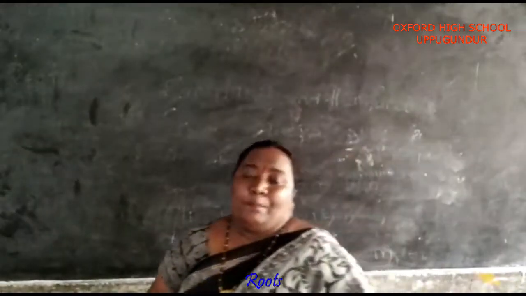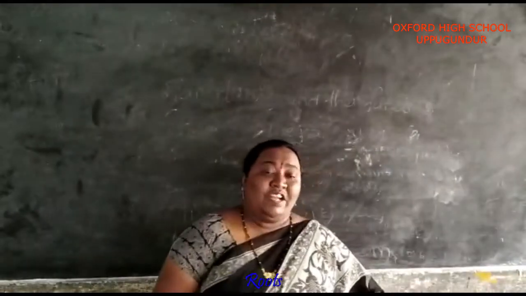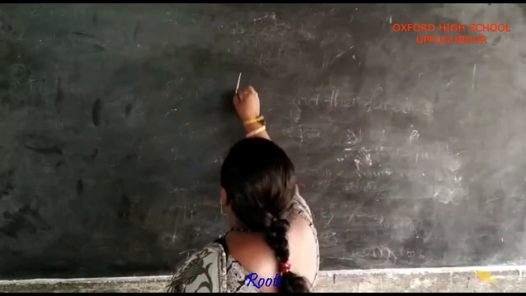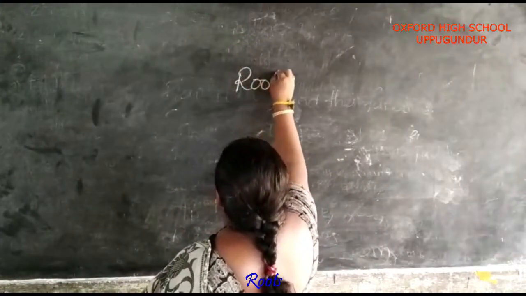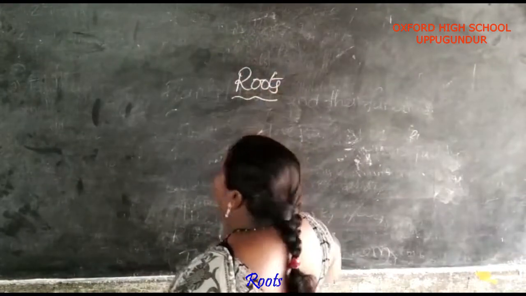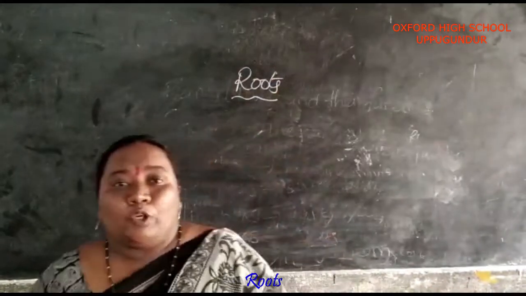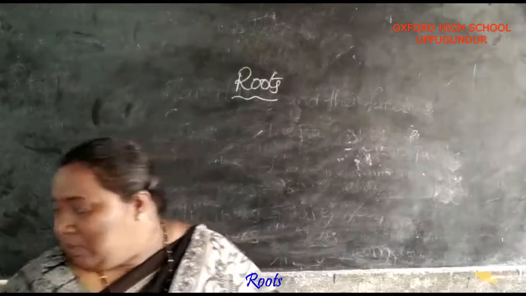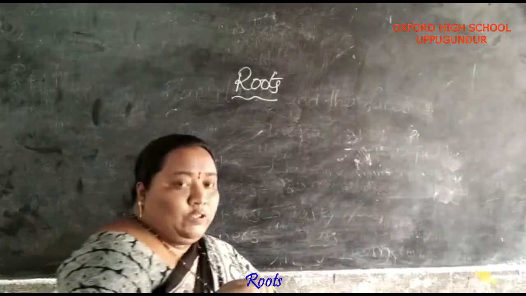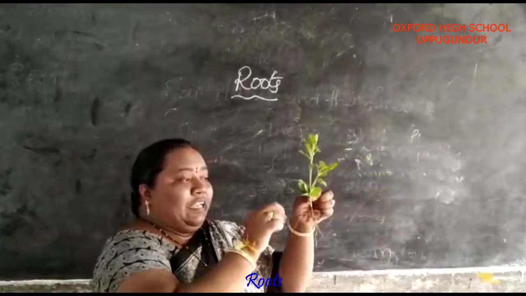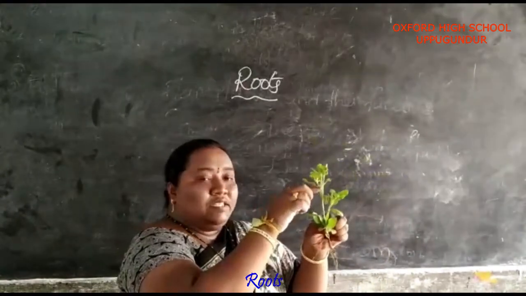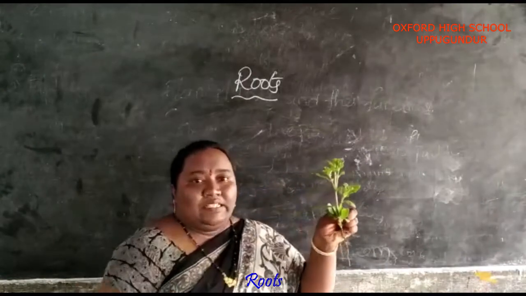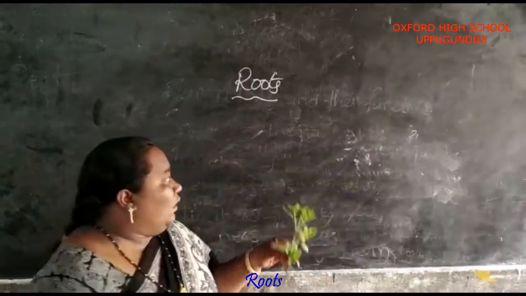In the previous topic, we discussed different types of plants. In this topic, we are going to discuss the roots. In general, if you see a plant, here it is called roots. This is the stem. These are leaves.